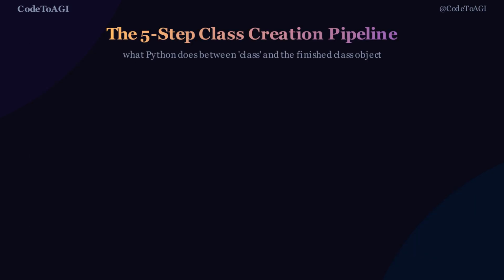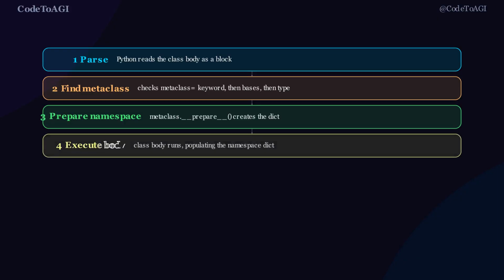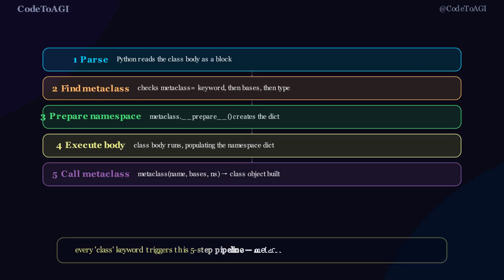Let's make the class creation pipeline concrete. When Python sees the class keyword, 5 steps happen in order. Step 1. Python parses the class body as an indented block. Step 2. Python determines which metaclass to use. It checks the metaclass keyword argument first, then looks at the base classes, then defaults to type if nothing else is found.